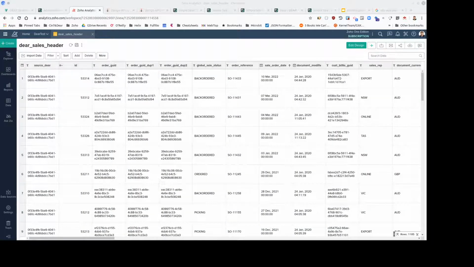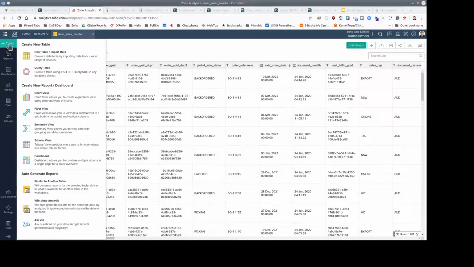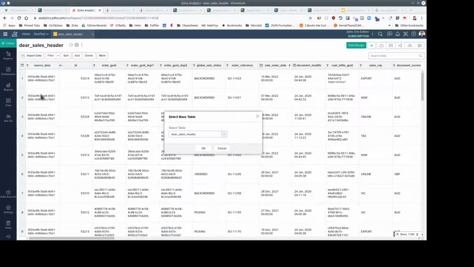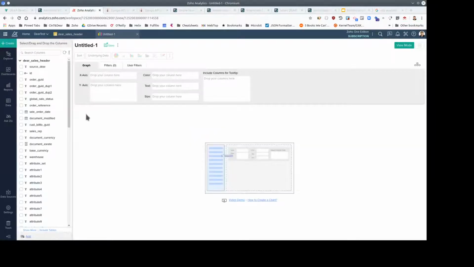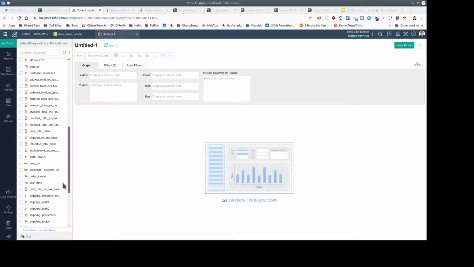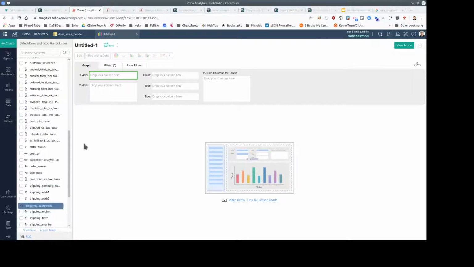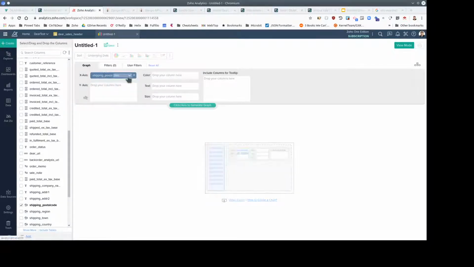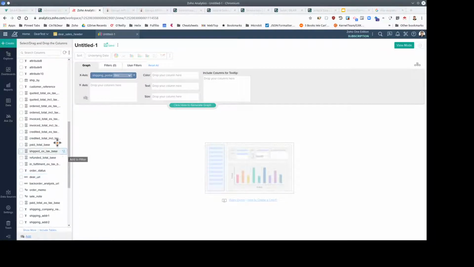Next, we're going to look at a geographical map type of chart. So I create a chart view, all based on the sales header. Let's grab the postcode, which is here, shipping postcode, and we're going to put that on the x-axis. In the y-axis, we'll grab the amount invoiced.